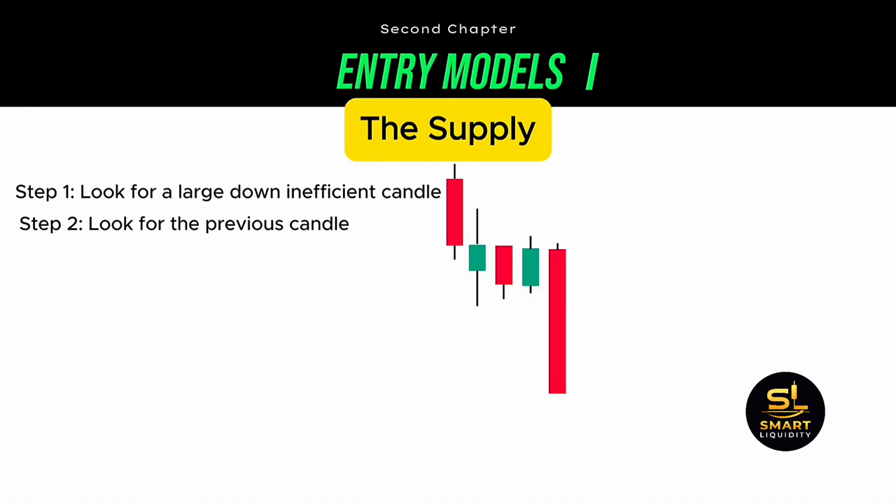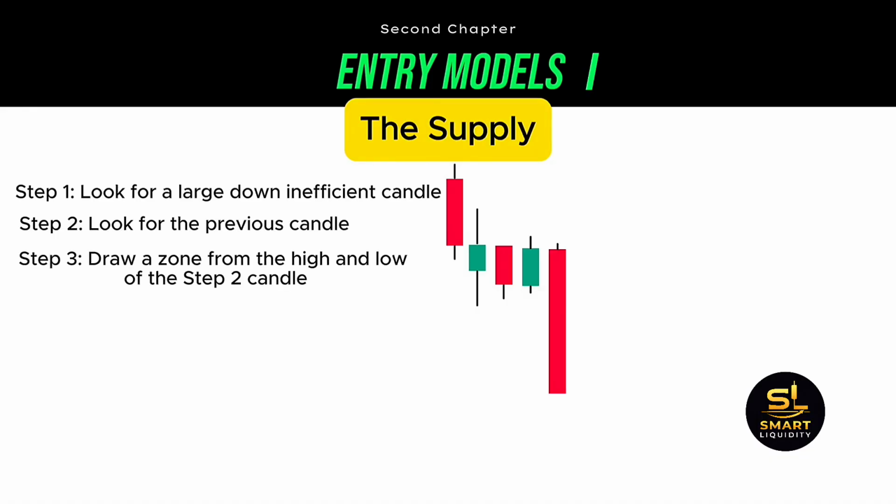Now that we have also identified the candle, we move into the third step, which is to take the high and low of that candle, so the high and low of the candle from the second step, and draw a zone to the right. You can do that by using lines, but the most common is to mark it with a rectangle or box. And this rectangle zone is the supply zone.